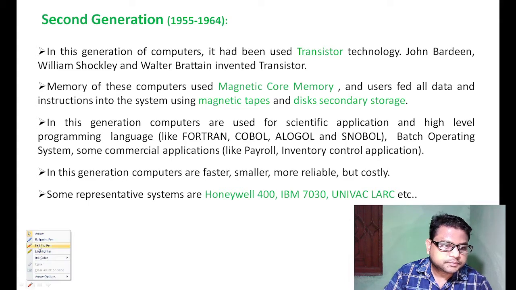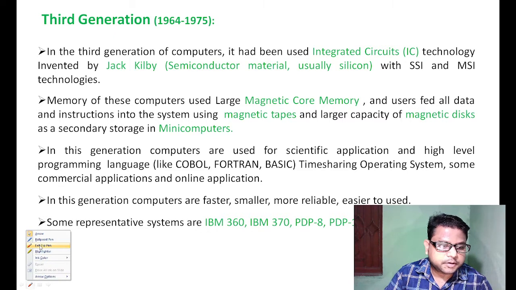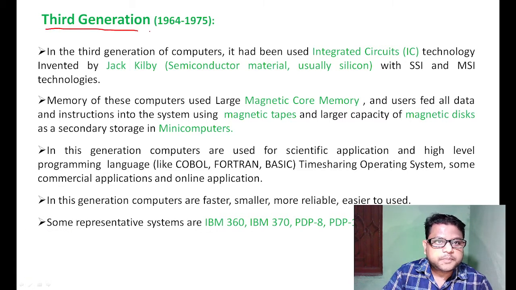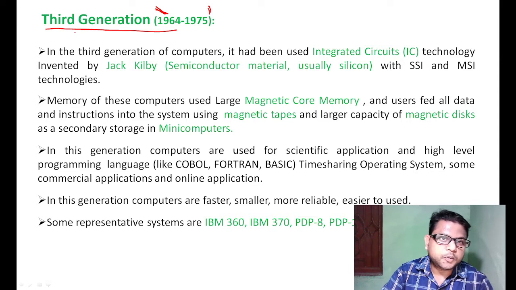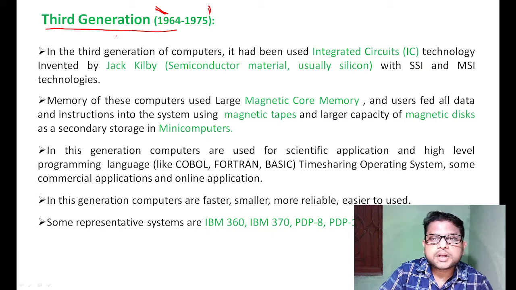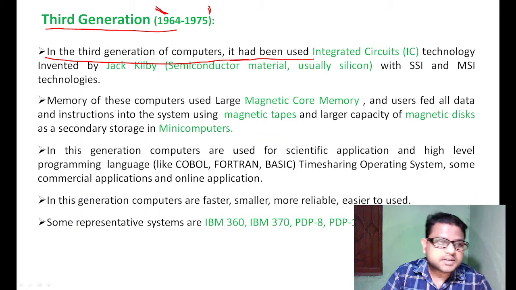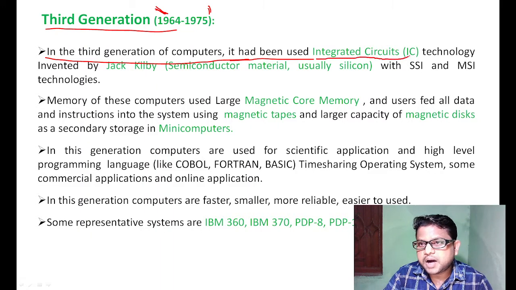The third generation of computer was based on 1964 to 1975. In this particular time period we call it the third generation of computer. In the third generation, integrated circuits, that means ICs, were highly used.